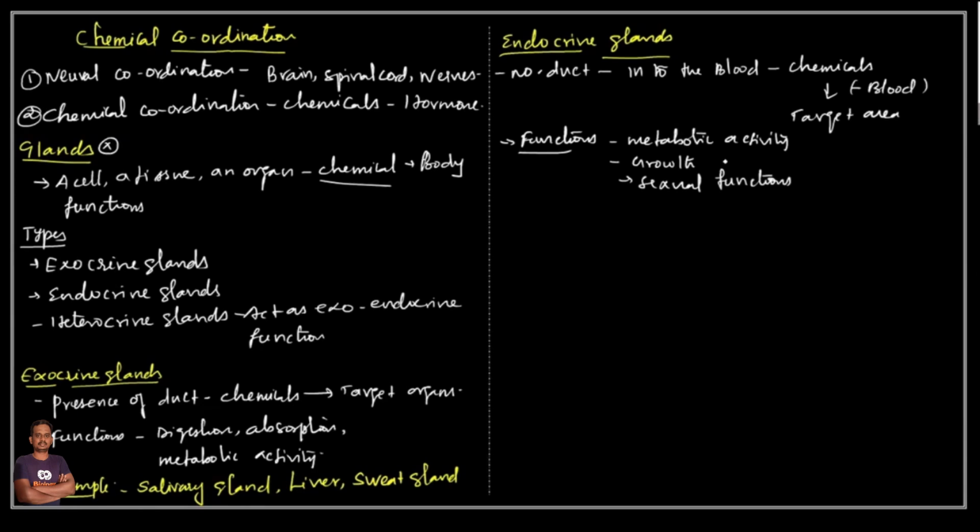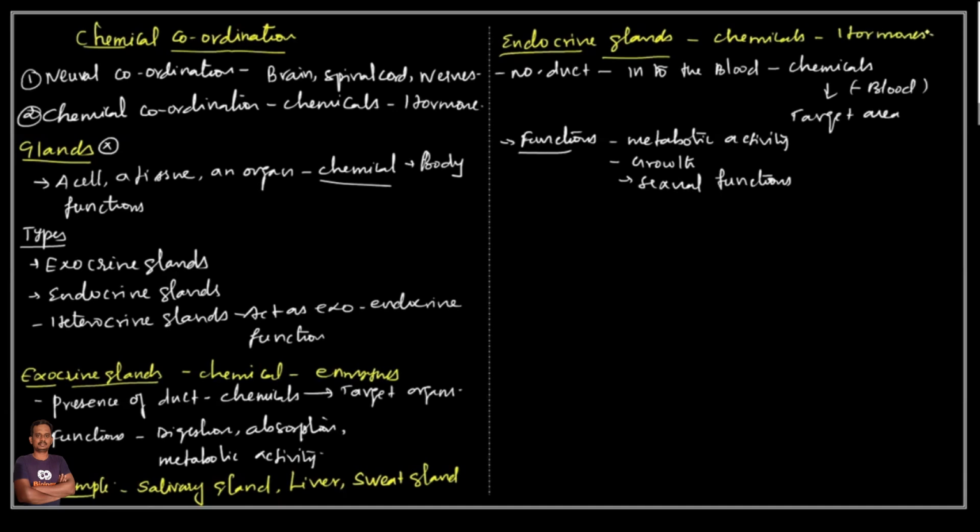Okay? So normally the chemicals secreted by the exocrine glands are called enzymes. And the chemicals secreted by the endocrine glands are normally called hormones. We call them hormones.